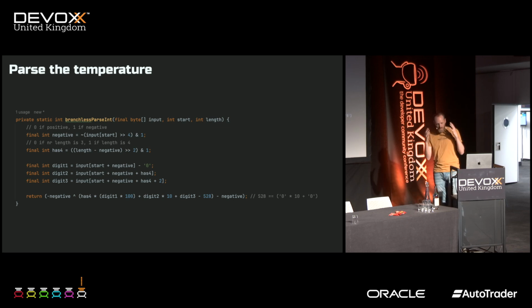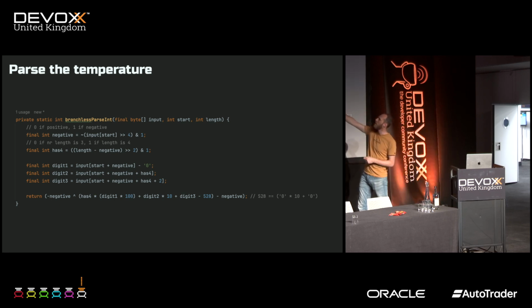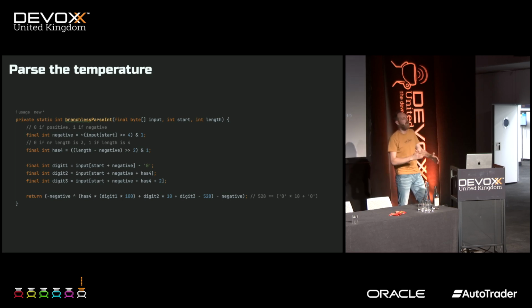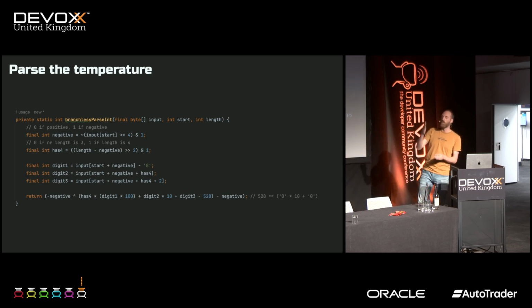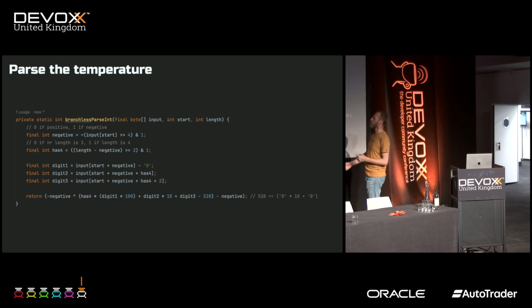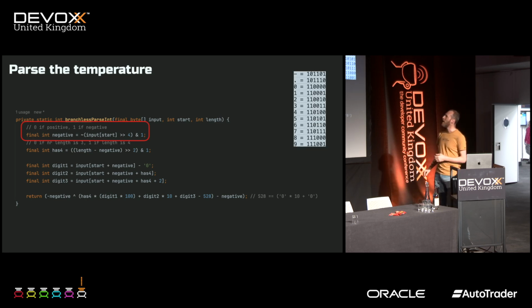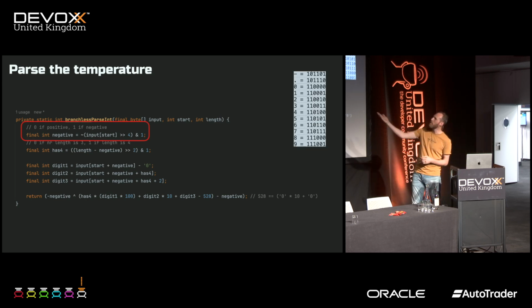So I was thinking about this, and I was actually the first one. I was still using this byte array input, which had all the strings in it, the entire file basically in it. I knew where my temperature was starting, and I knew how long my temperature was. And I was really pleased with myself. This is the first branchless code I ever wrote. So what does it do? Again, this number will be 0 if positive and 1 if negative.